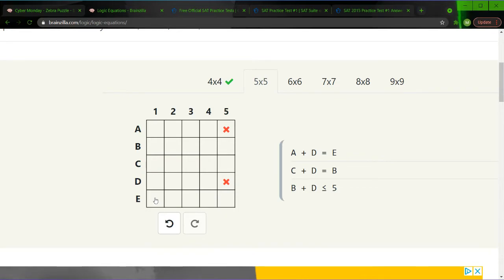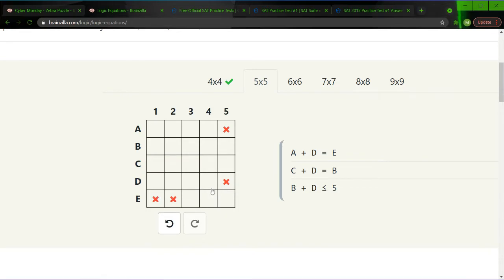Furthermore, for e, we can say e is not 1 or 2, because the lowest sum of integers we have is 1 and 2. Like, let's say a is 1, d is 2. The lowest possible sum of that is 3, so that's what we know.